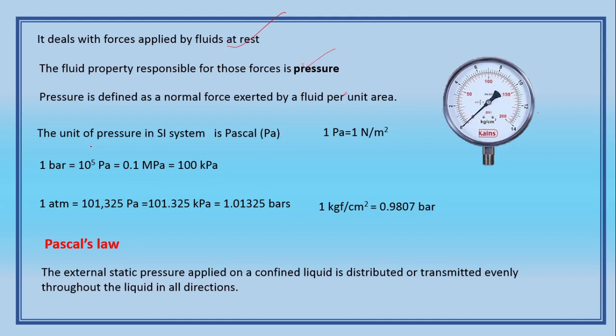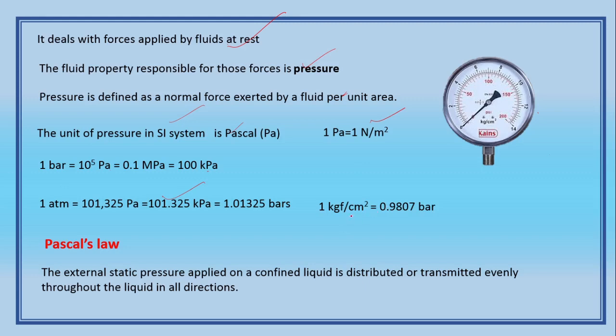Pressure can be defined as the normal force exerted by a fluid per unit area. The unit of pressure in the SI system is the Pascal, that is, Newton per meter square. 1 bar is equal to 10 to the power of 5 pascals, or 100 kilopascals, or 0.1 megapascals. 1 atmosphere pressure can be roughly taken as 101.325 kilopascals.